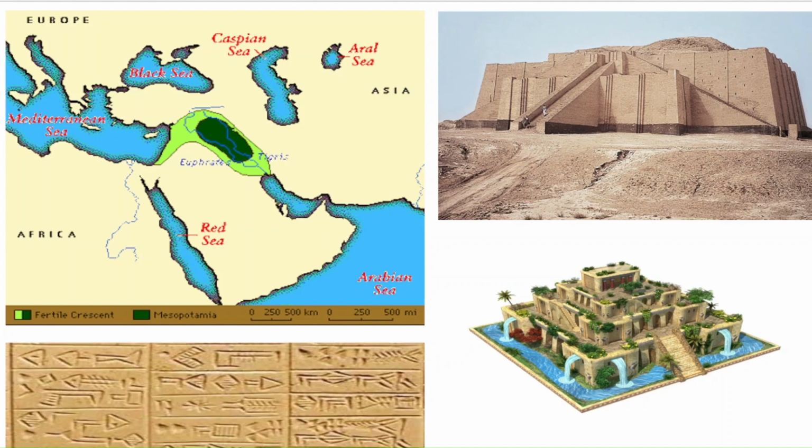Can you see here? This map shows you the extent of the Mesopotamian civilization. These were the rivers, the Euphrates, then Tigris, and in middle we have the valley. That valley is a place where the Mesopotamian civilization developed. This is a picture of ziggurats. This is their writing, that is cuneiform writing. Look at the way they used to write. And this is a beautiful picture of the beautiful hanging garden.